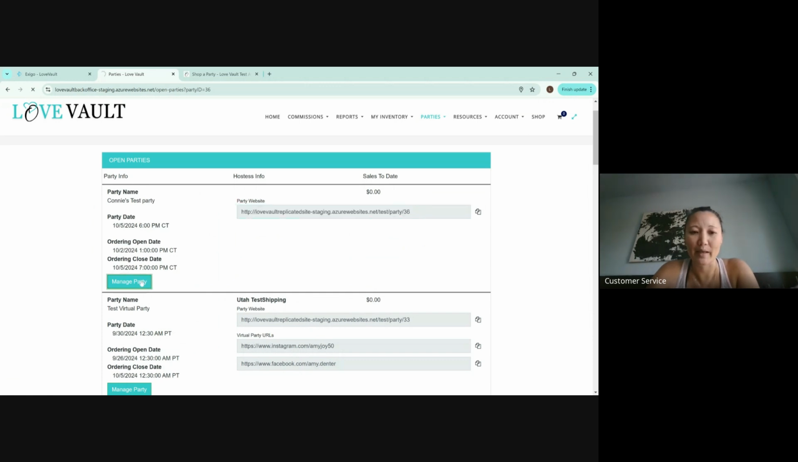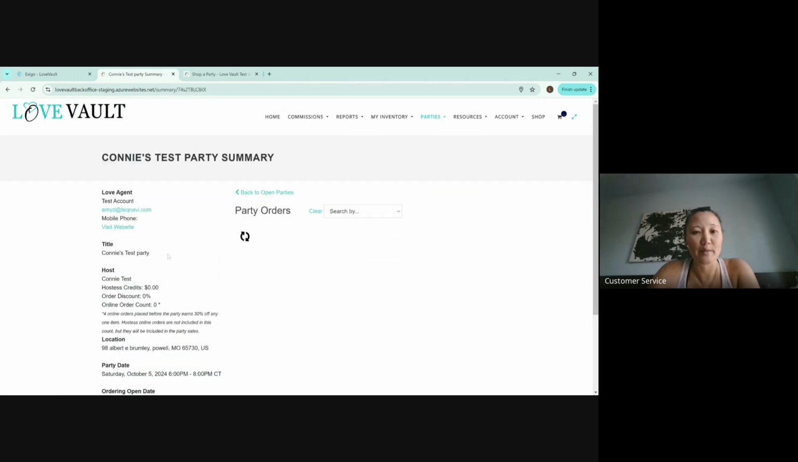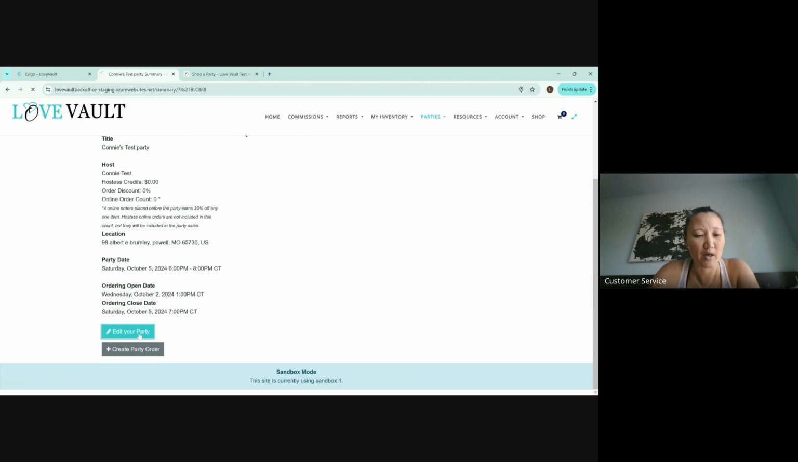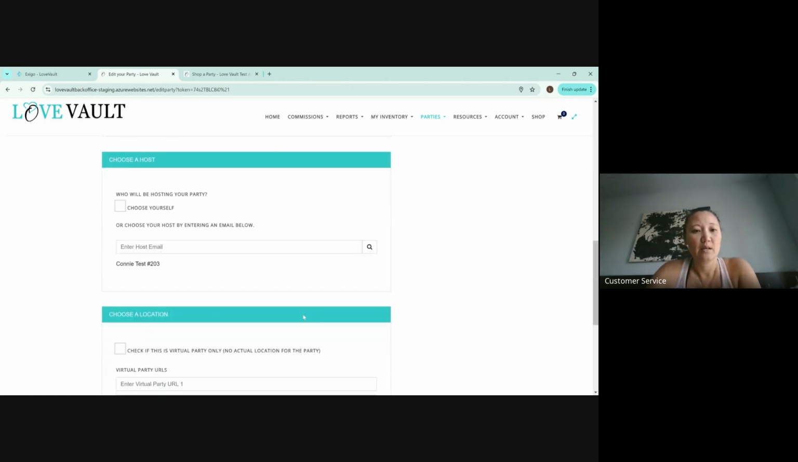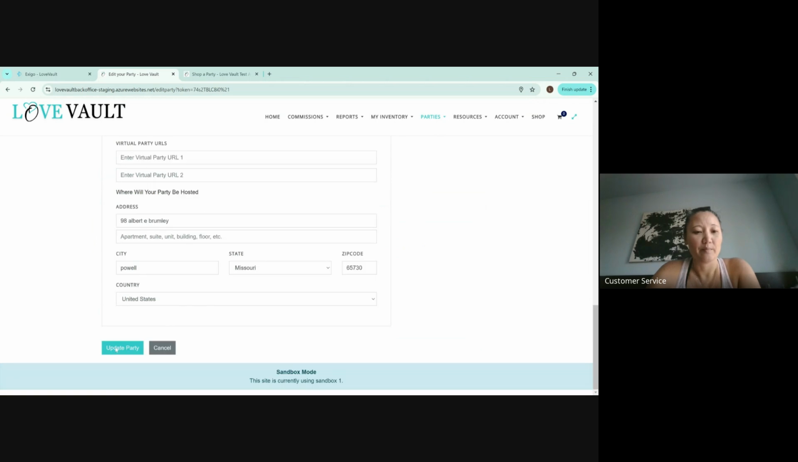Just go back into manage party. You can always edit your party, which is really nice. And what you're going to do is change this open date to basically now, right? So edit party here. And then we're going to change the date to something so that it's now, to where we can see it. We'll just say 12 p.m. because it's 12:21 p.m. And then update party.